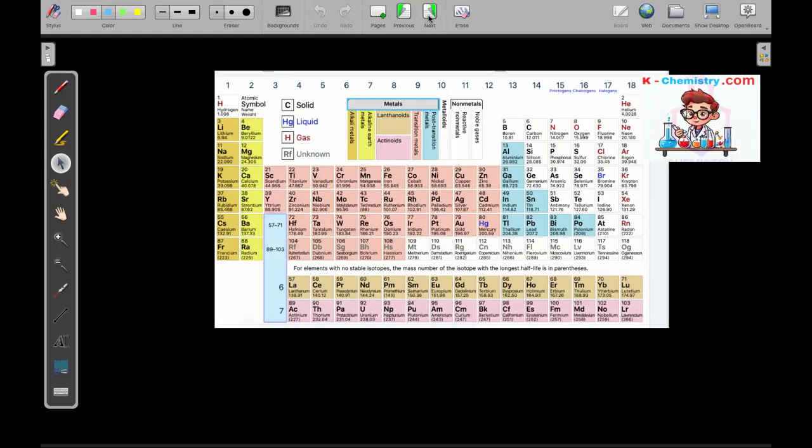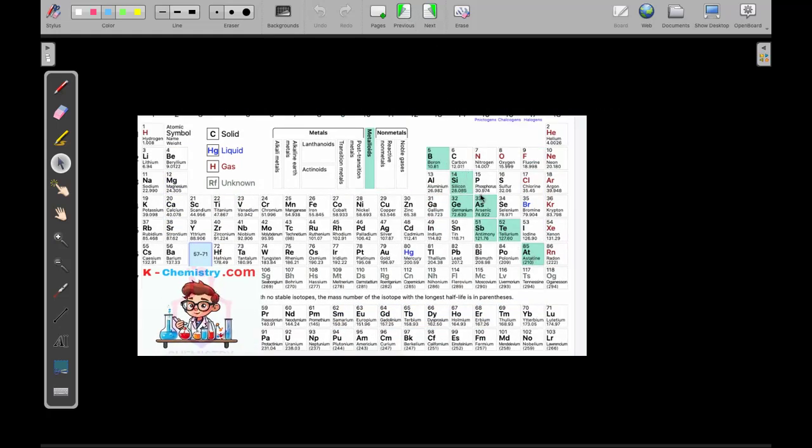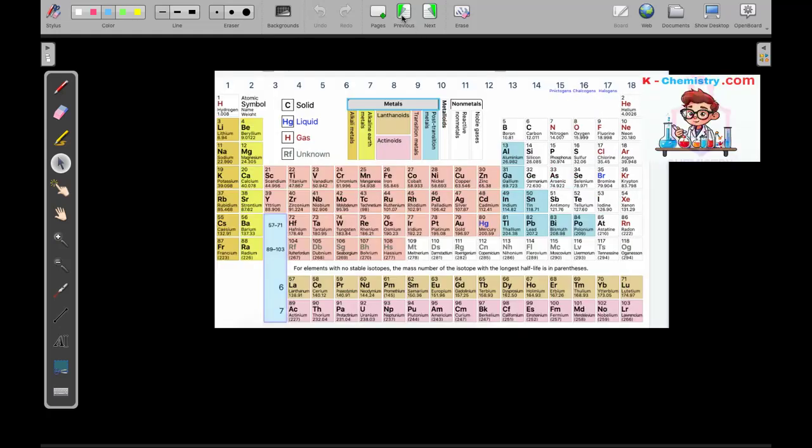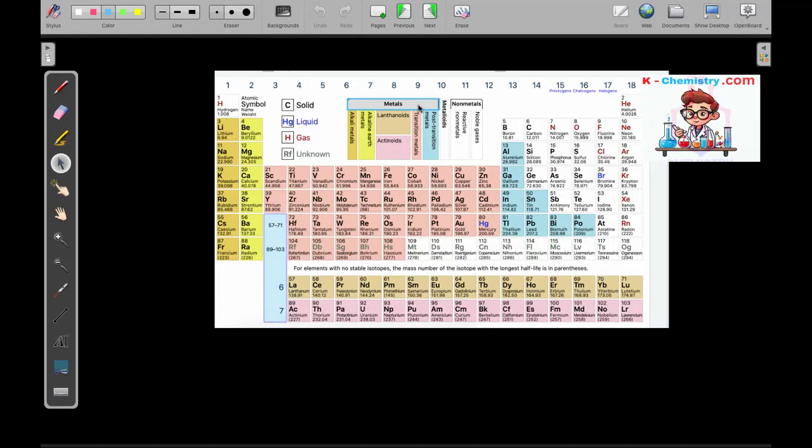And you can see that there are metals and nonmetals. So there is like an imaginary line, an imaginary ladder here in the periodic table. Whatever is on the right are non-metals, and whatever is on the left are metals. So here on the left are metals. These are the metals, and this is the non-metals on the right side. You see that most of the elements in the periodic table are solids, and most of them are metals. So the metals are always solids, except here the mercury. This mercury is blue, which means that it is liquid.